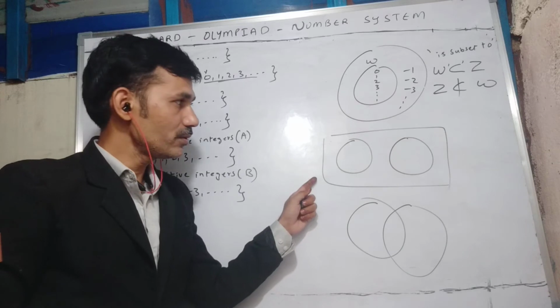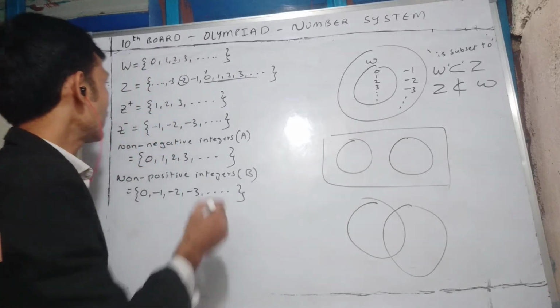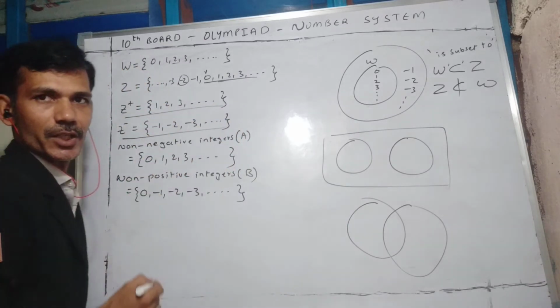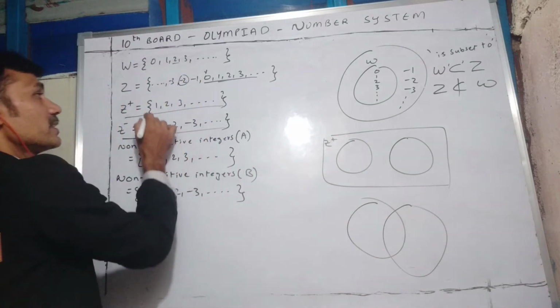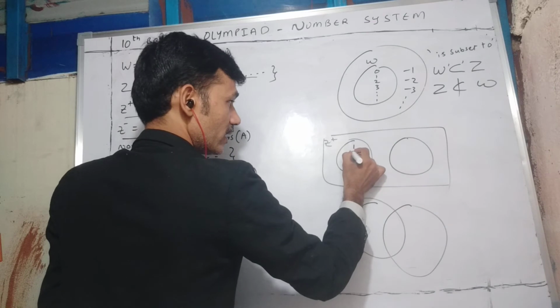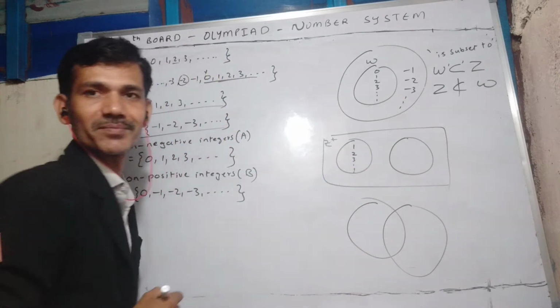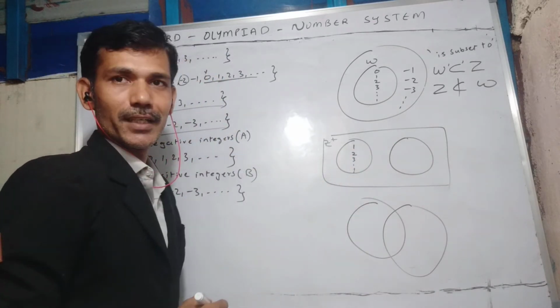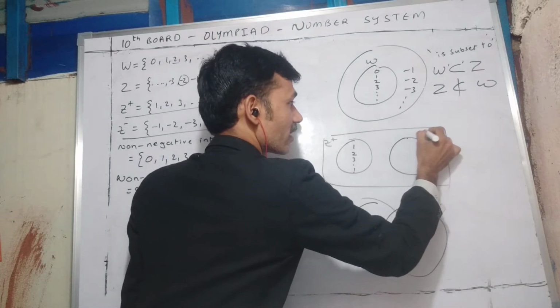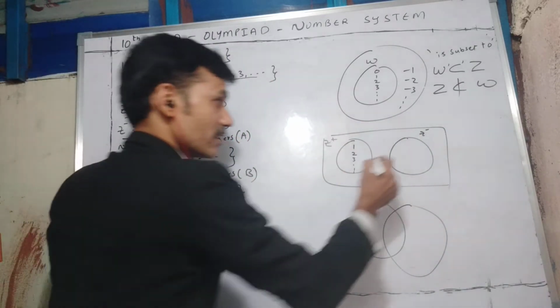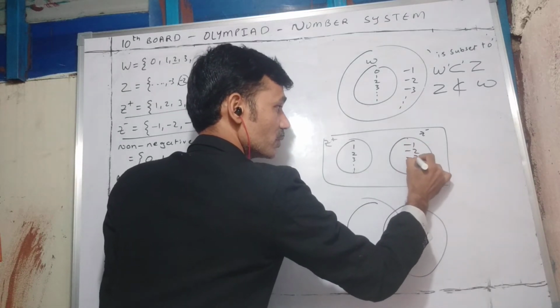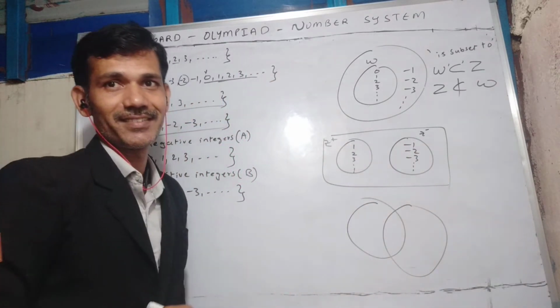Next we'll come to non-overlapping. Here we'll use positive integers and negative integers. See, positive integers, what all elements are present: 1, 2, 3, and so on. Negative integers, what all elements are there: -1, -2, -3, and so on.